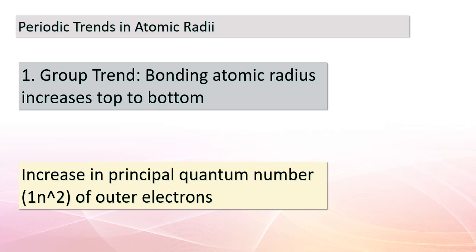Think of it like a stronger magnet pulling things closer. In this case, the stronger Zeff draws the valence electrons closer to the nucleus, causing the bonding atomic radius to shrink. So, remember, when going down a group, atoms get larger due to the outer electrons being farther from the nucleus, and when moving across a period, atoms get smaller due to the stronger pull from the nucleus. Keep these trends in mind as we continue to explore the fascinating world of atomic properties.